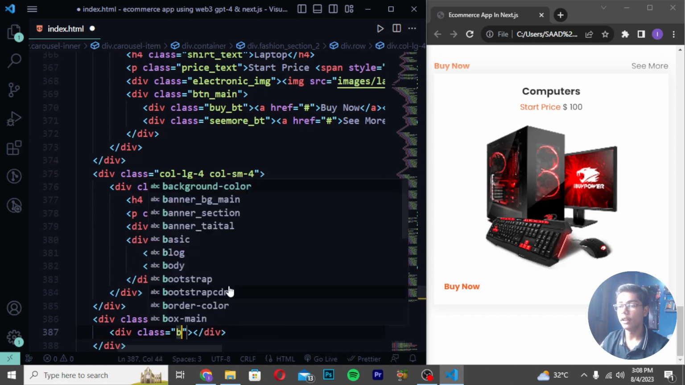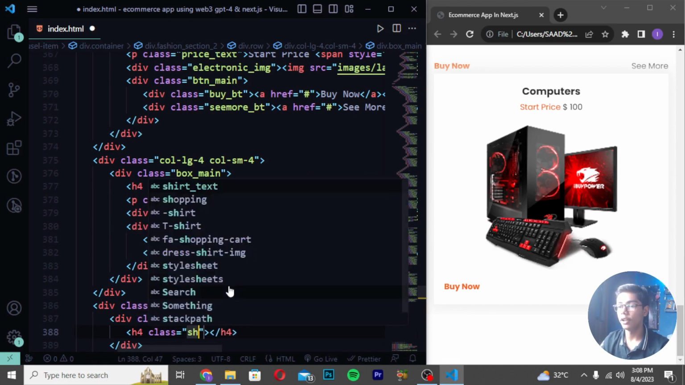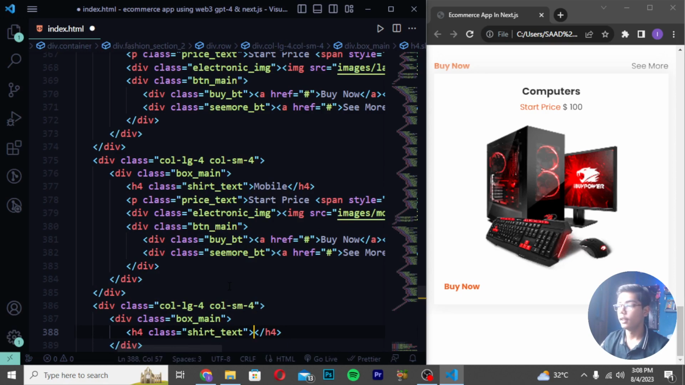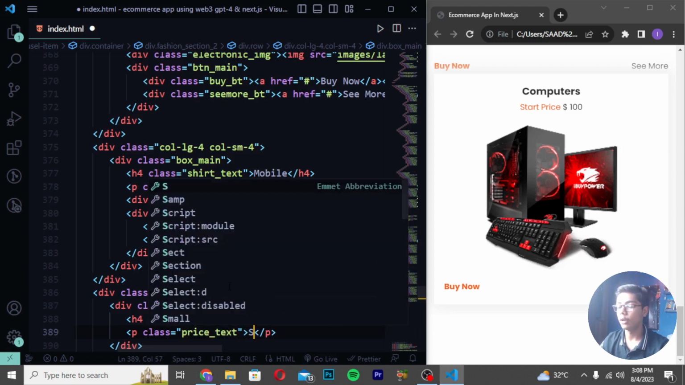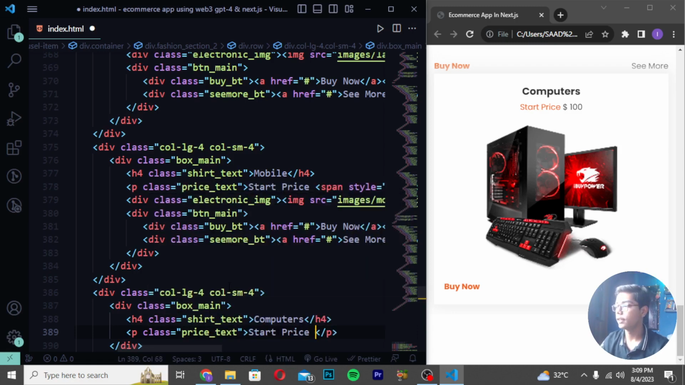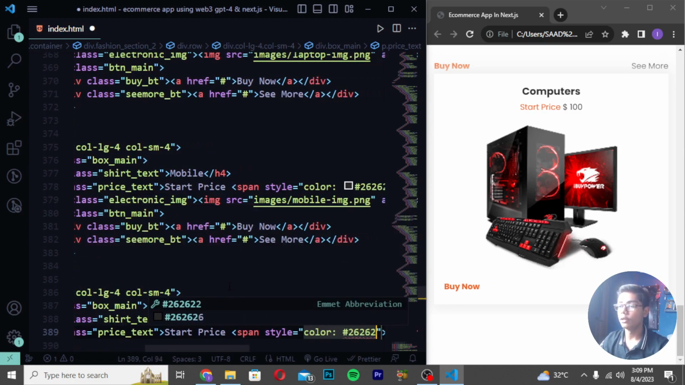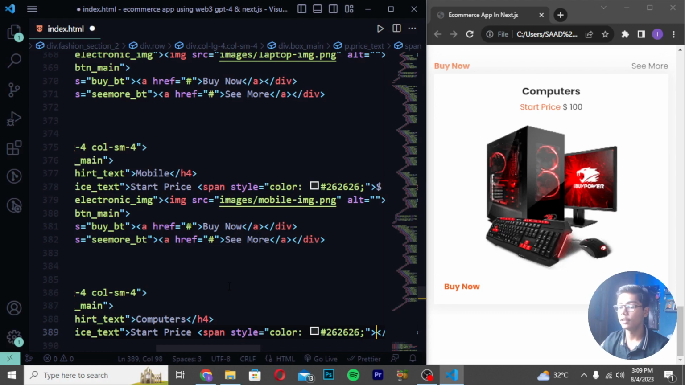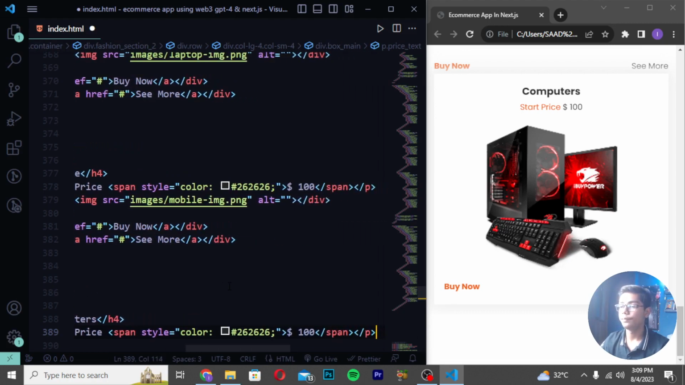Then create a div class box_name, and then I will be writing an h4 class, and then you have to write shirt_text. Then write computers now. Then when you get that, write a p tag class price_text, and I will be writing start price like this, write a span with style color 262626 like this. Now when you are done with that, write $100 like we have just written.